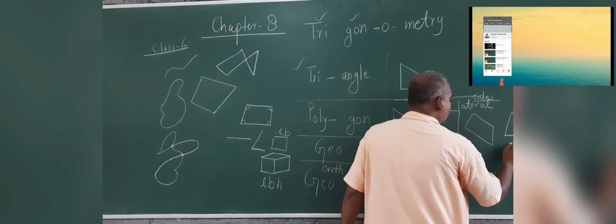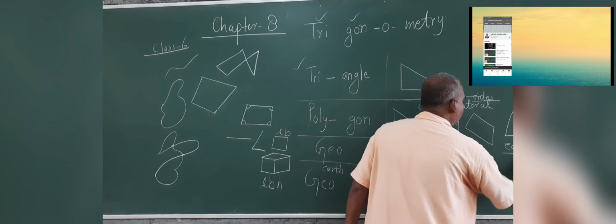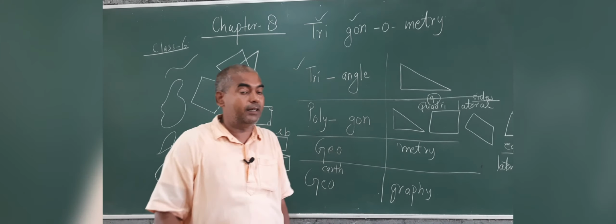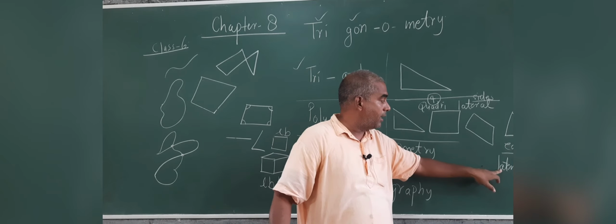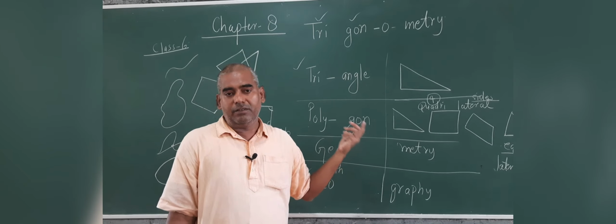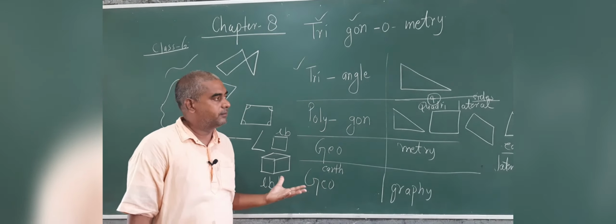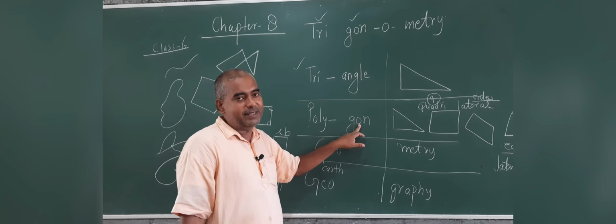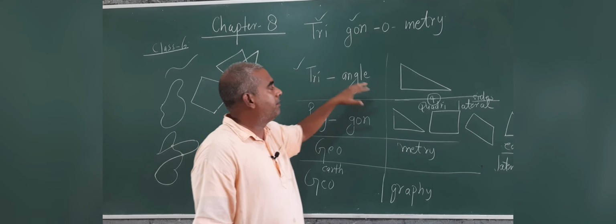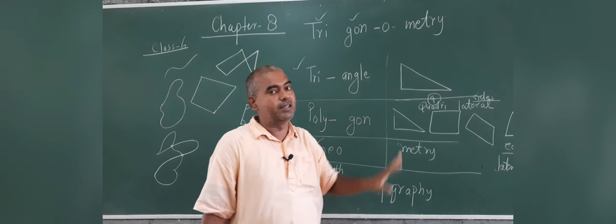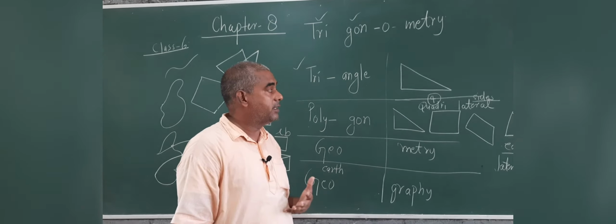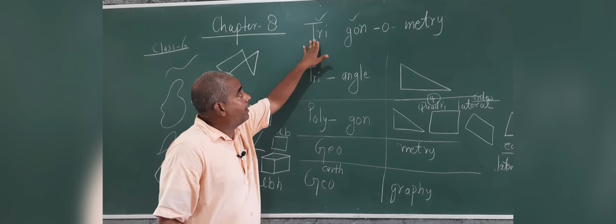Equilateral means equi means equal, and lateral. Equilateral triangle means all the sides are equal. Means in the name of any term you can find a lot of meanings. Okay, so I have told you gon means side, lateral means also side. Triangle was named on the basis of the angle, because angle is very important. And triangle, right angle triangle, acute angle, obtuse angle, many things are there. I will teach you. So what does it mean by trigonometry?